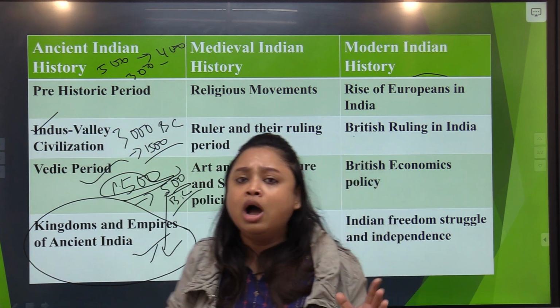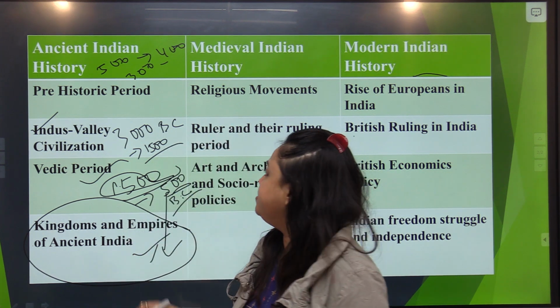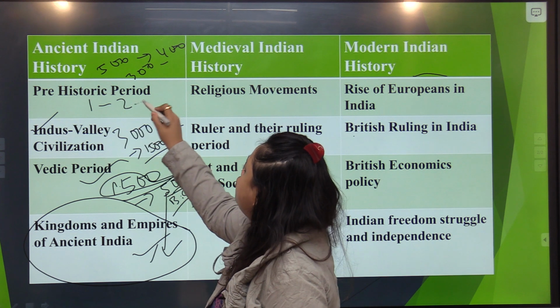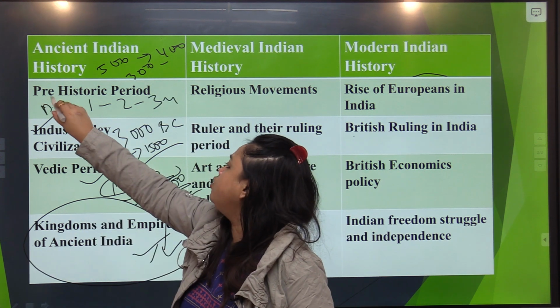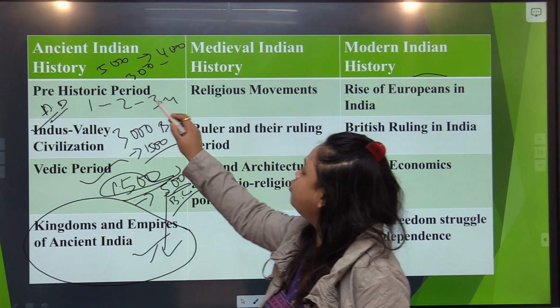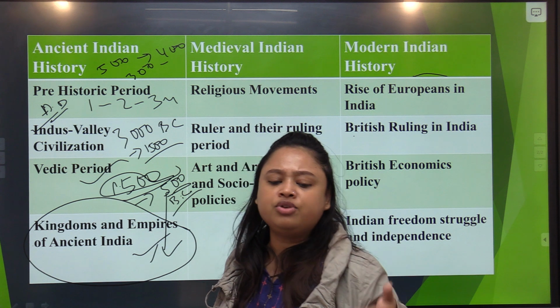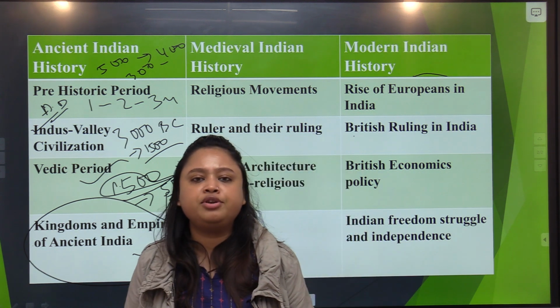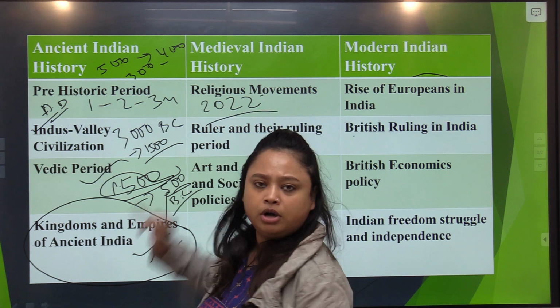Once we reach 0, our new era starts. Our new timeline or time period starts. That starts from 1, 2, 3, 4, and that is the time period we call AD, Anno Domino. And 1, 2, 3, 4, 5, 100, 200, 500, 600, 1000, 2000, and today we have reached the time period of 2022. Okay.